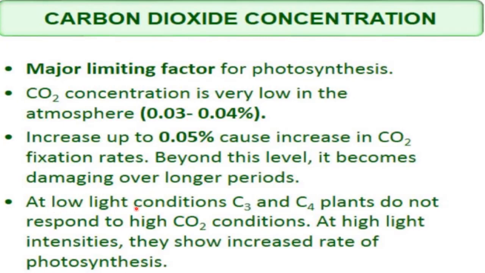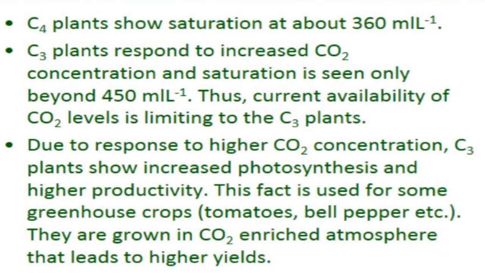At low light conditions, C3 and C4 plants do not respond to high CO2 conditions. At high light intensities, they show an increased rate of photosynthesis, because at high light intensities the CO2 becomes a limiting factor. C4 plants show saturation at about 360 ml per liter. At this concentration of carbon dioxide, these plants show the saturation level.